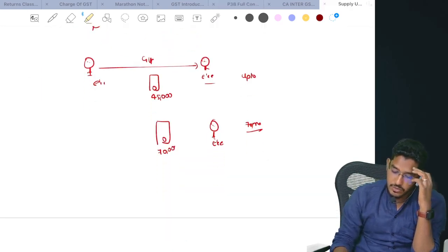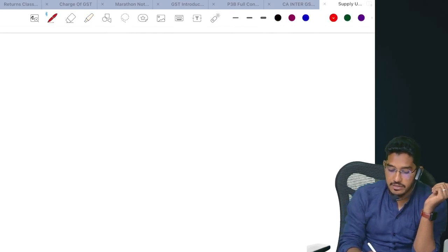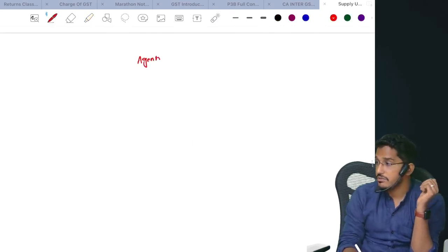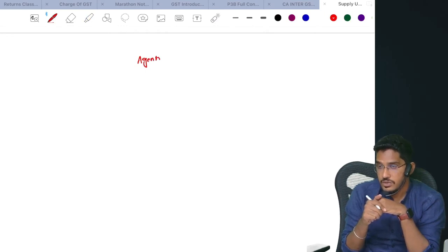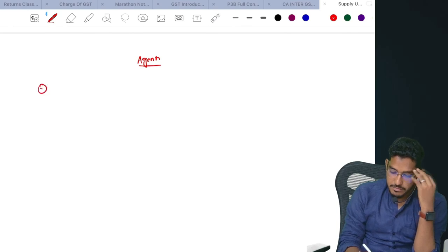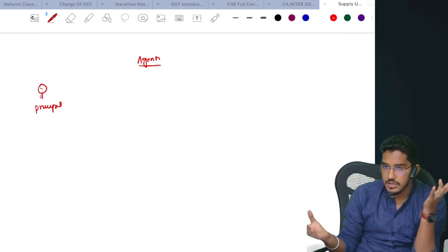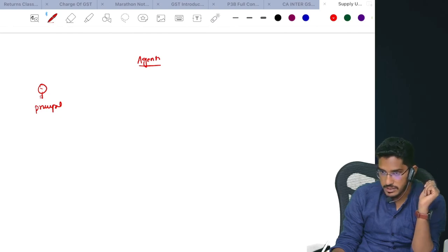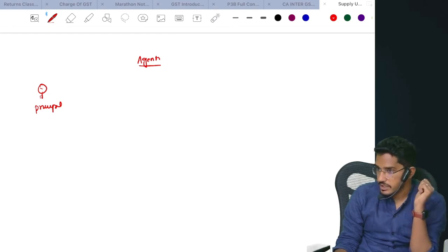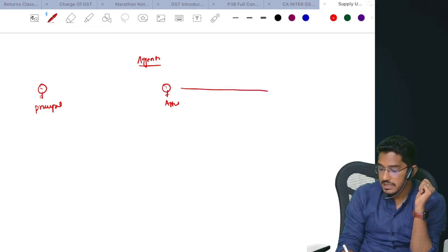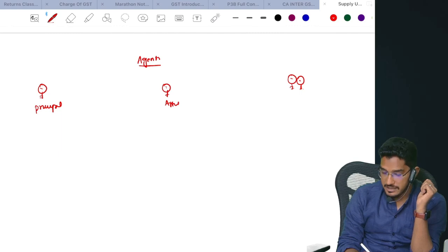But here we need to understand which kind of agents will get covered here. First I will give you one example. Say for example there is one principal who is into the business of selling some customized products, but he doesn't know how to find the customers. So he has appointed one agent. Now the agent will find the customers, and he is connecting that customer to the principal.